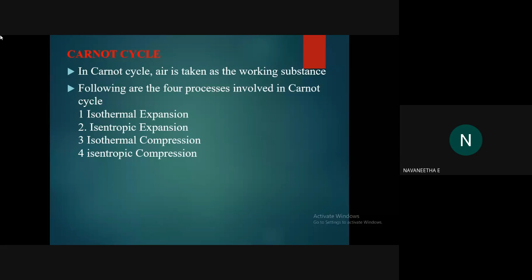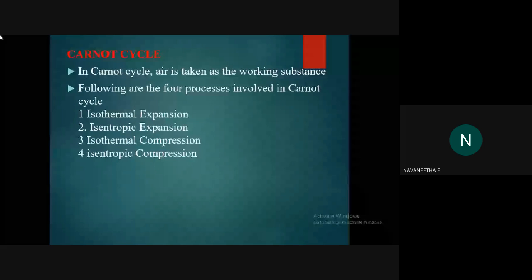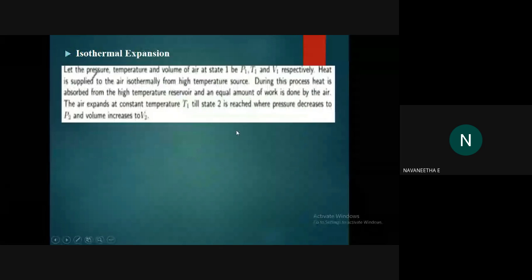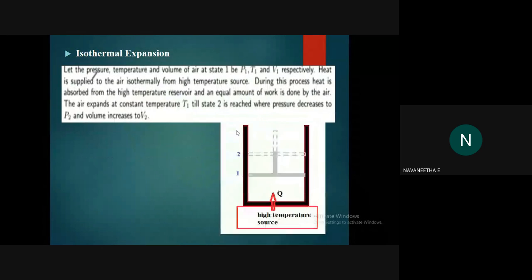Isentropic process means we have to make the entire process adiabatic and frictionless. So that is called an isentropic process. Similarly, isothermal compression and isentropic compression. I think the first and second ones we have discussed in the previous classes. Isothermal expansion: first of all, we will place a high temperature source to the entire system. And what will happen to the temperature?